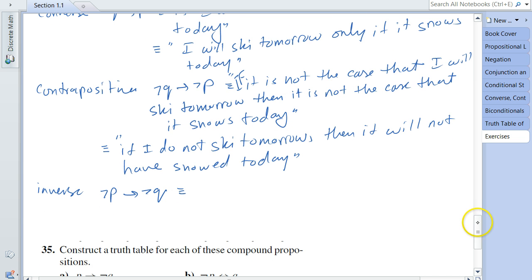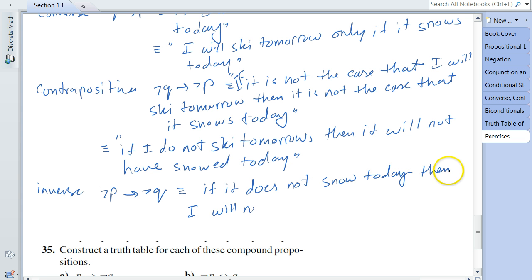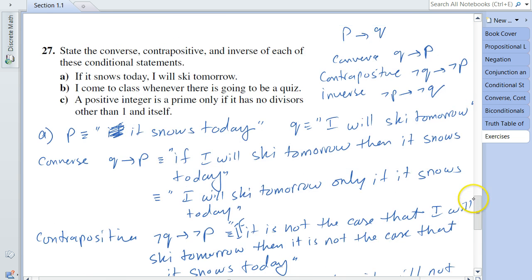So not P, not Q can be written as: if it does not snow today, this is the negation of P, then I will not ski tomorrow. And there you go. This is the inverse of the conditional statement that is given in 27A.